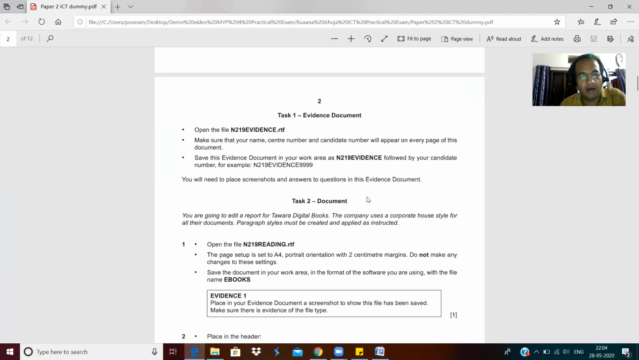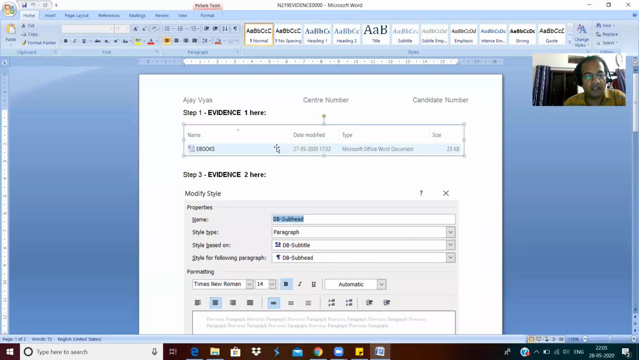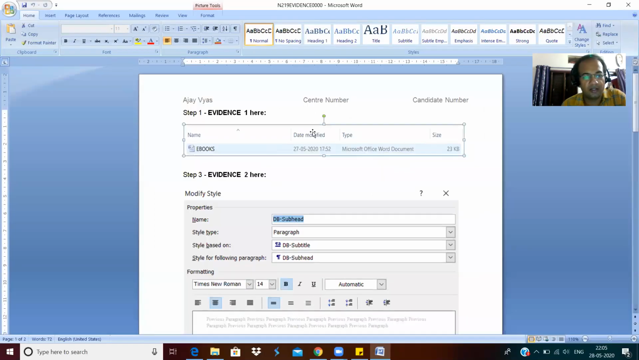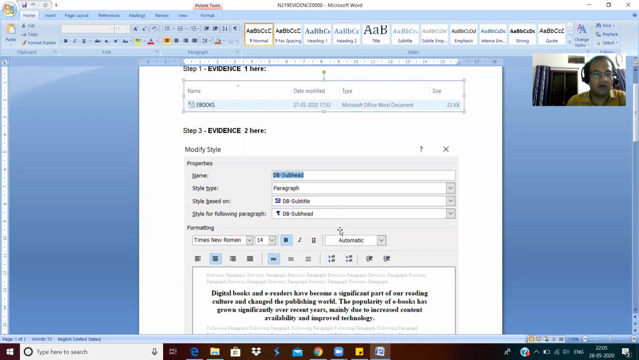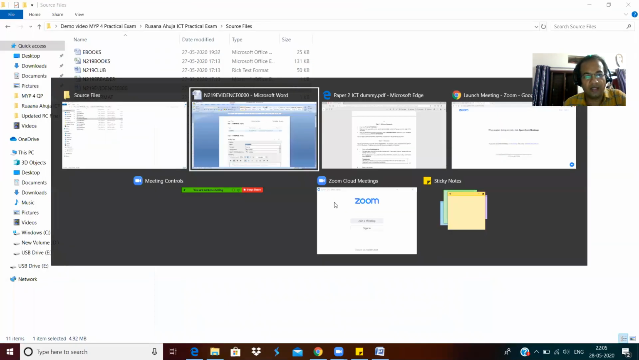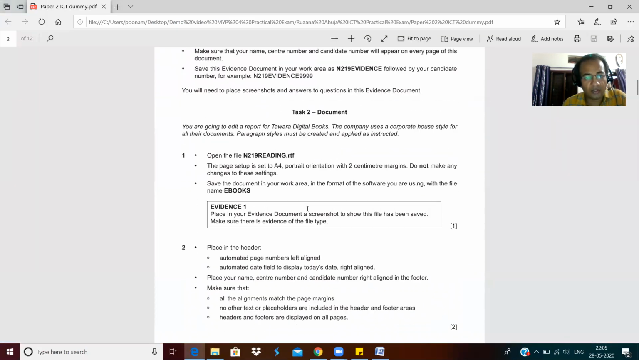So I did it. And what he's saying is that all your evidence will be stored in this particular file, which is the file N219 evidence, and it should appear like this with your candidate code. Initially the file was only N219 evidence, but now I saved it with this. I added this 40 also, as my candidate code. So it should be like this. I think you understand now how you will be putting your evidences here. I will explain it further to you. Okay, let us go to task 2.